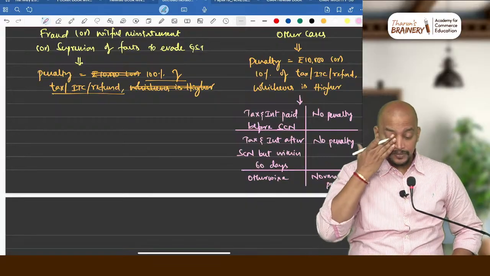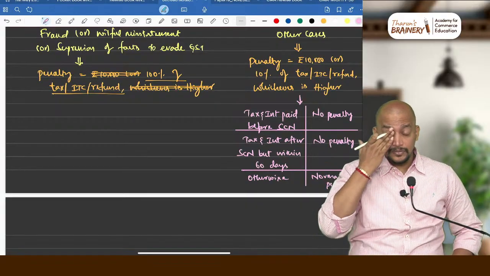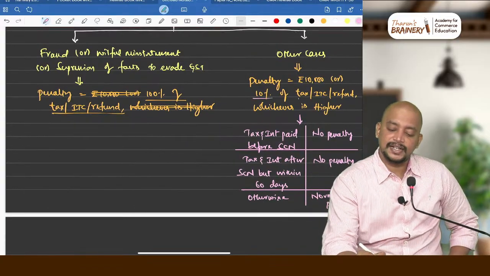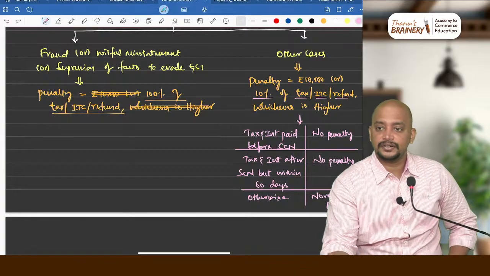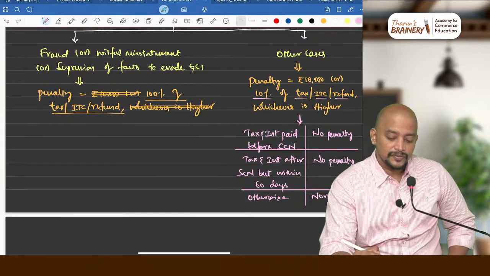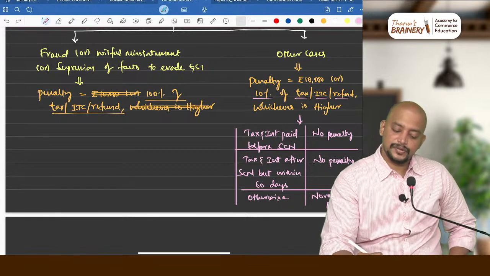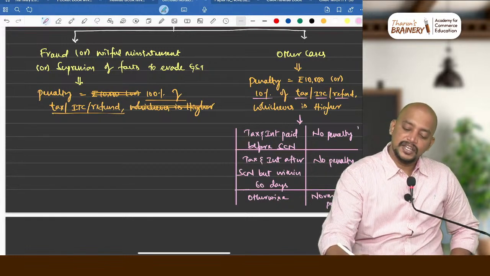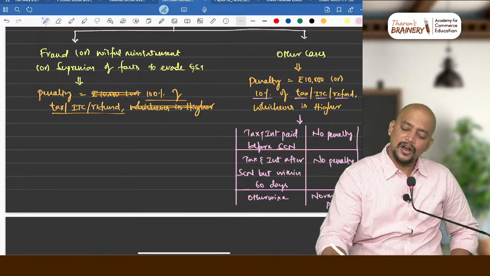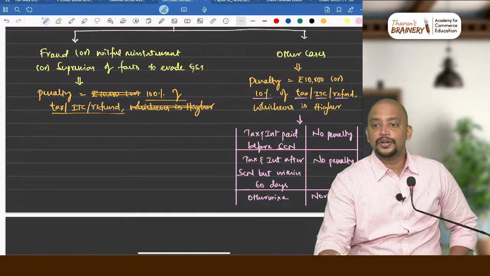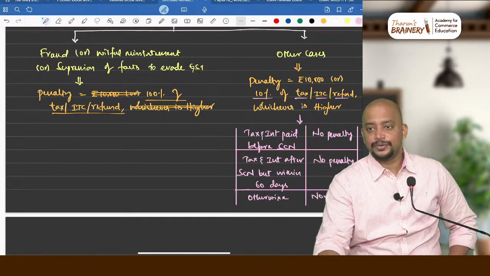Penalty is 10% of tax or ITC or refund, whatever is due. For example, if some amount is already paid, on that interest will not come. Penalty also will not come. So penalty will be only on the due amount. Okay.